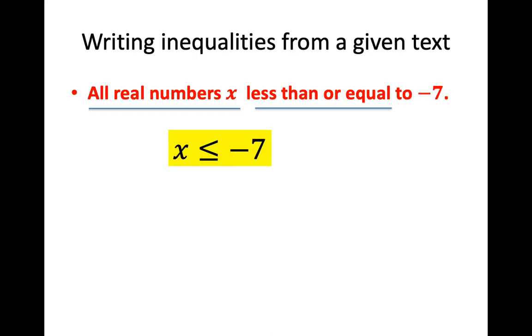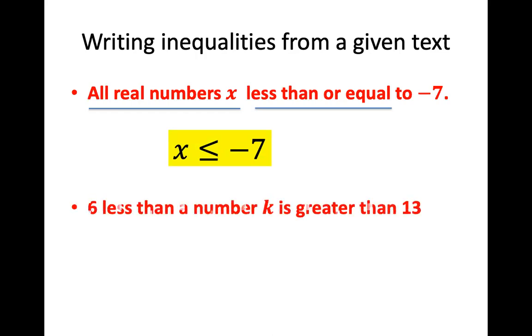Now this is the one that we did last year in pre-algebra. They can get more complicated. Here's a slightly more complicated one. It says 6 less than a number k is greater than 13. So we read it, parse out the information. 6 less than a number k. If there's one you're going to mess up, it's the one that involves subtraction. 6 less than. Well, wait a minute. Less than sure sounds like it is an inequality, and it sounds like you should put the less than symbol.